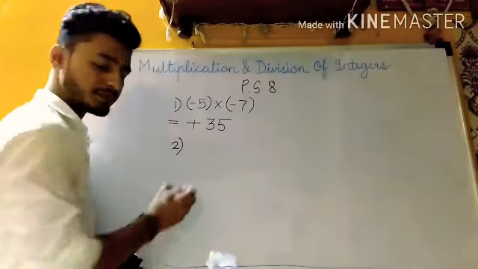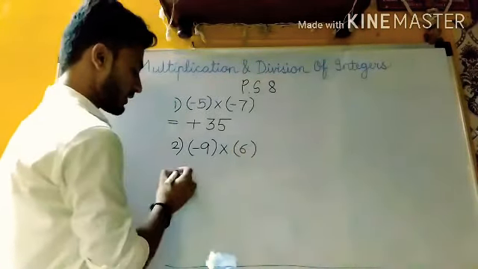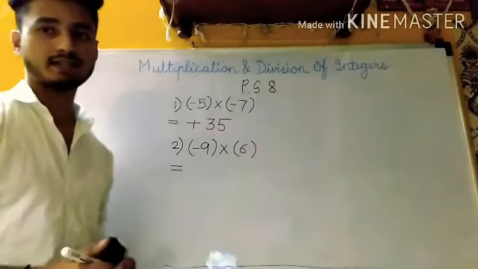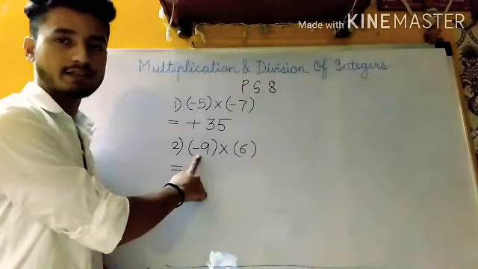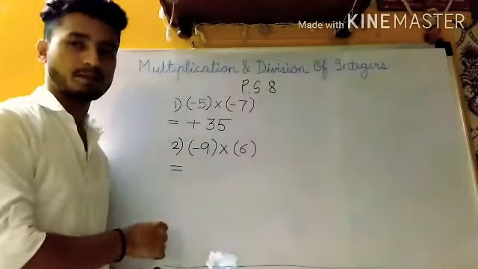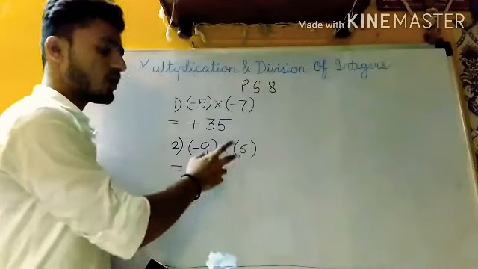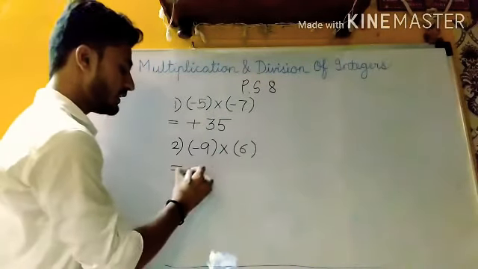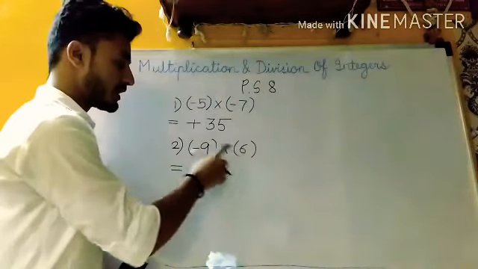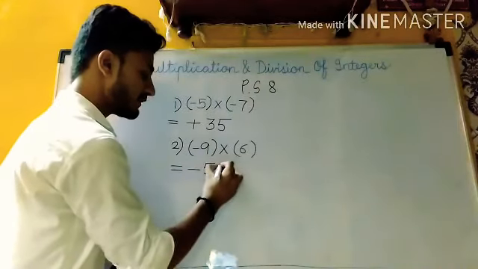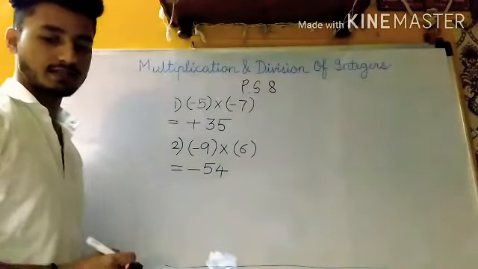So the next sum is minus 9 multiplied by 6. Again, we will first observe the signs. The first number is having a negative sign and the second number is having a positive sign. So, what is the answer for one having positive and other negative, or the opposite signs? Yes, the answer will be negative. And afterwards, we are going to do the next step, that is, we are going to multiply the numbers. So 9 6s are 54. So what answer do we get? We get minus 54 as the answer.